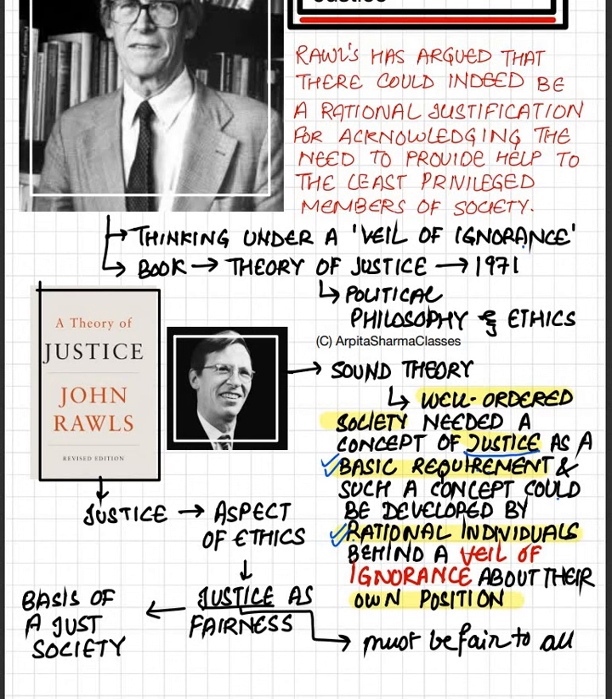And he used the phrase justice as fairness. He said that justice must be fair to all. He used to say that justice should be the same for everyone. It is not that justice is only for the rich and not for the poor. Justice should not be partial towards rich and poor. Justice should be fair. It should be fair to all, and justice should be the basis of a just society. It is also an aspect of ethics, so it will come in the ethics paper also.